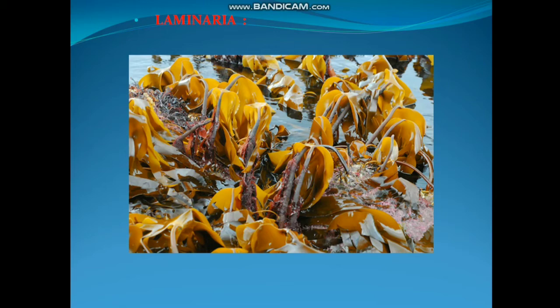As you know, alginic acid is a very expensive organic compound, and it is used in various fields of biotechnology and other things. So they have a very big advantage in those areas.